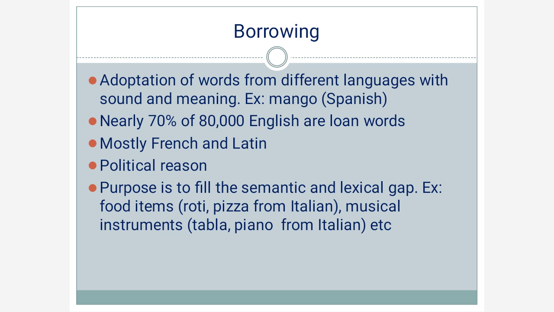See this data, nearly 70% of 80,000 English words are loan words. It is a big figure. Out of 80,000, 70%, that means nearly 56,000 words are loan words. That is, the words are taken from other languages, and mostly English words are taken from French and Latin.